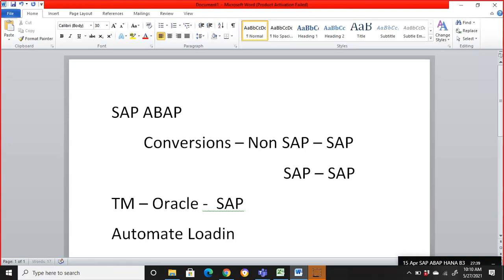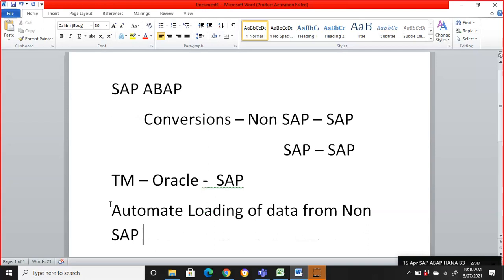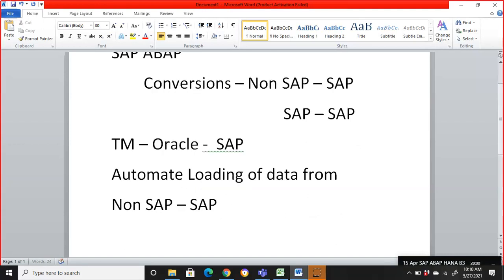We automate the loading of data from non-SAP to SAP, mostly at the initial stage of the project. It need not be only at that time; it can be any other time also. If you want to move a huge amount of data from non-SAP to SAP, we automate the process in the conversions concept.